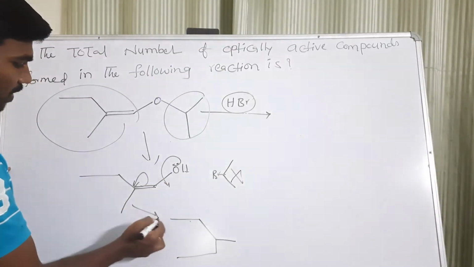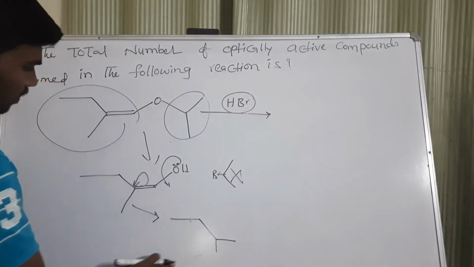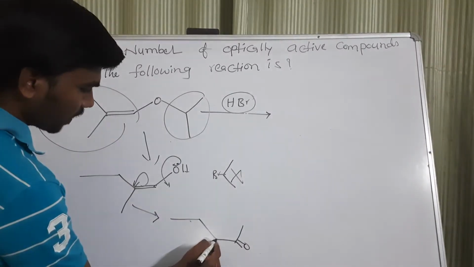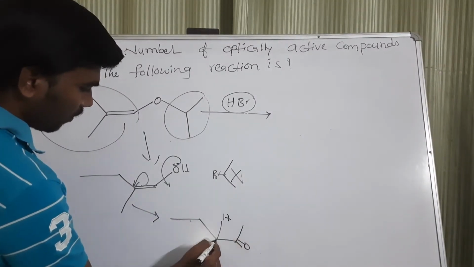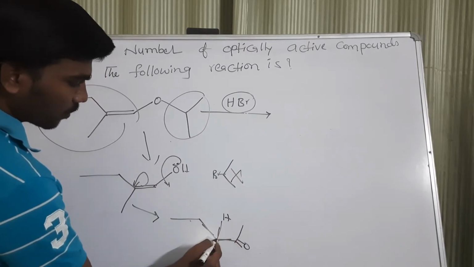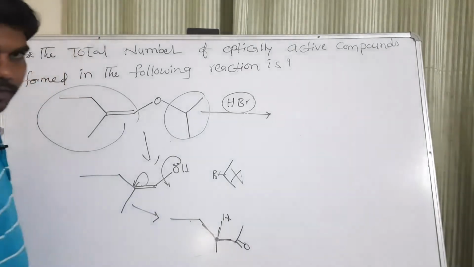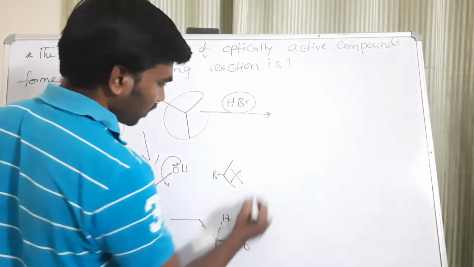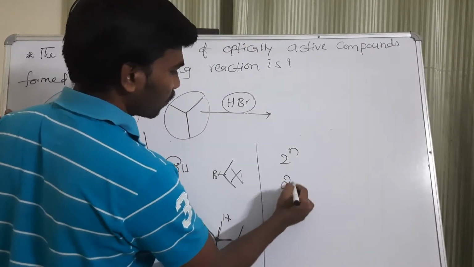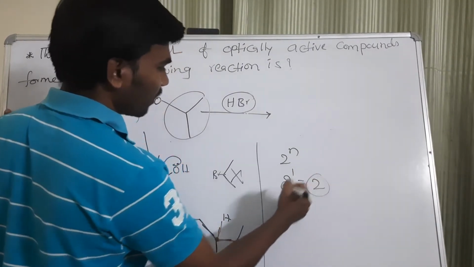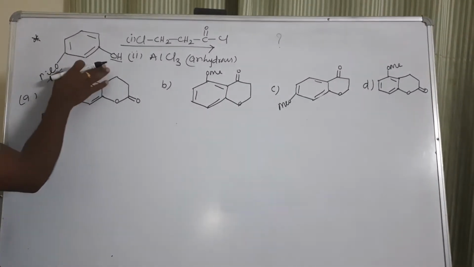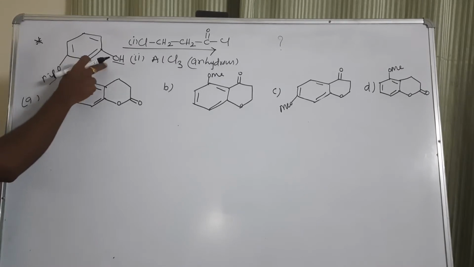This rearrangement will give this product. After that, O will come. You see now this one: here hydrogen will be there, with sp3 hybridization and 4 different groups, meaning only one chiral center is there. When one chiral center is there, to get optically active isomers, 2 to the power of n is the formula. So 2 to the power of 1 is equal to 2, so we will get 2 optically active isomers.